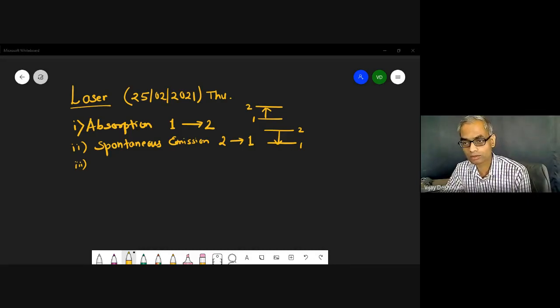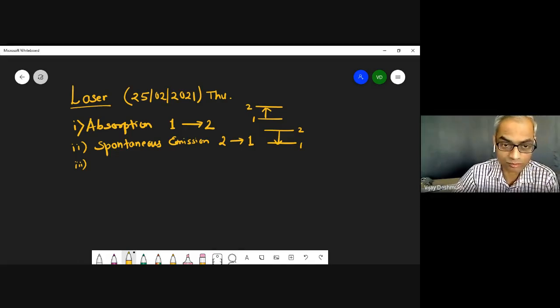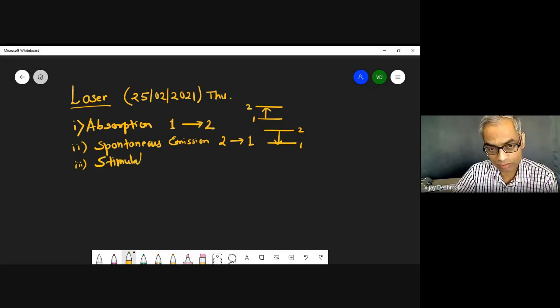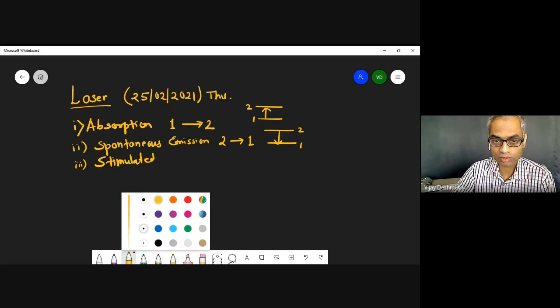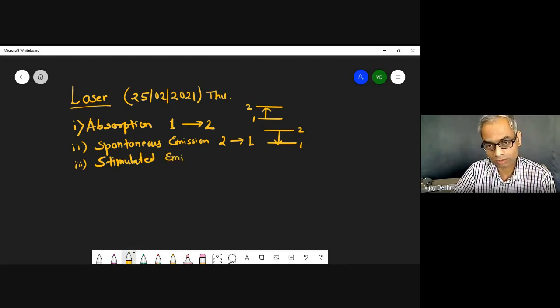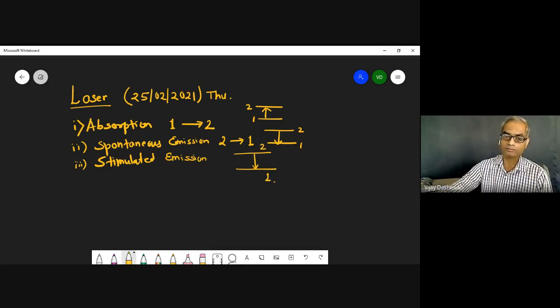Anybody remembers? Stimulation. Which? Stimulated emission, not simulation. Stimulated emission, very right. So stimulated emission. Again, the stimulated emission is from level 2 to 1. Okay, level 2 to 1.